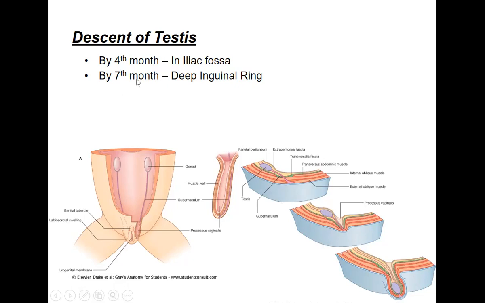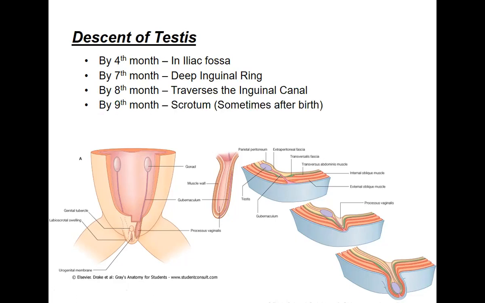Okay. So by the seventh month, it will reach the deep inguinal ring, by the eighth month it traverses through the inguinal canal, and by the ninth month it reaches the scrotum. So at birth or immediately after birth, it will reach the scrotum. So examination of the scrotum is very important in the case of the newborn.